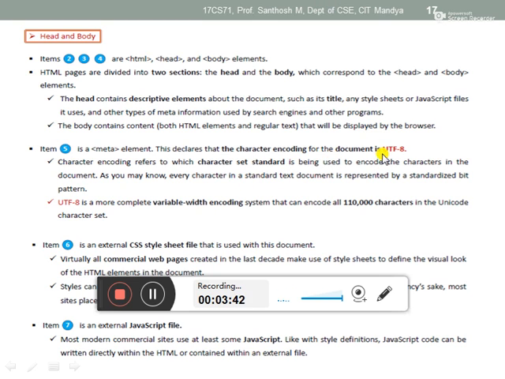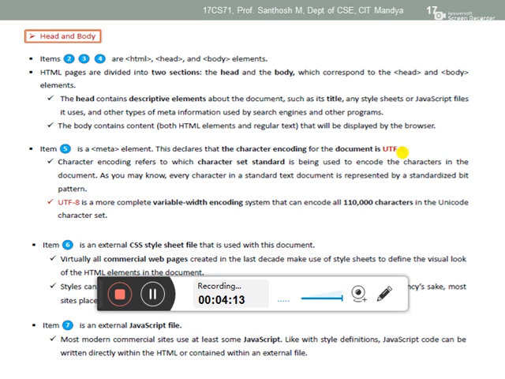Here UTF means Unicode transformation. Why we mention this: if you mention this in your web pages, then you can convert that web page from one language to another language. Whichever language you want, you can convert to that language. Here 8 represents that at a time it can encode 8 bits. That thing we mention in that part.